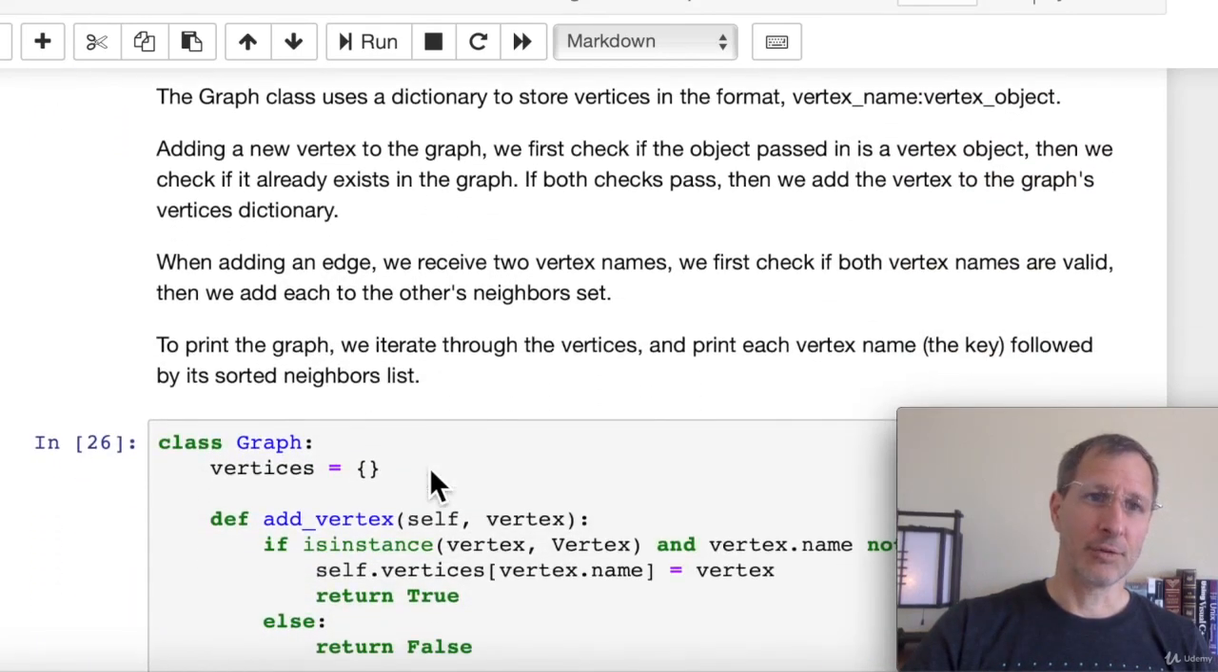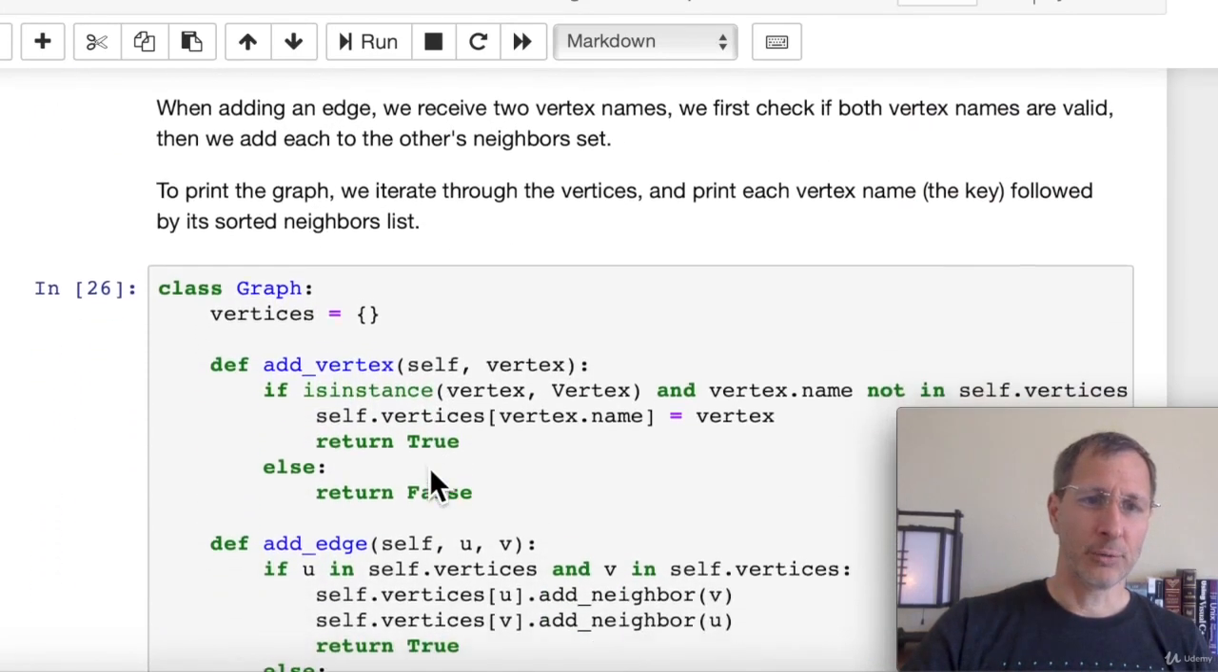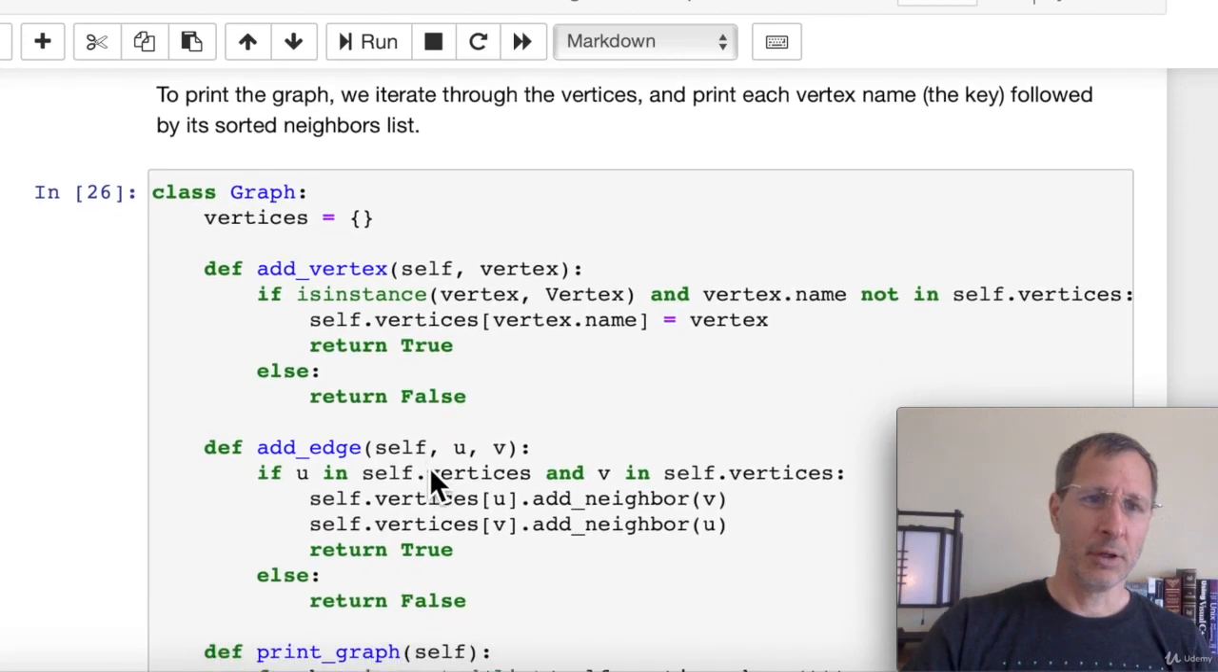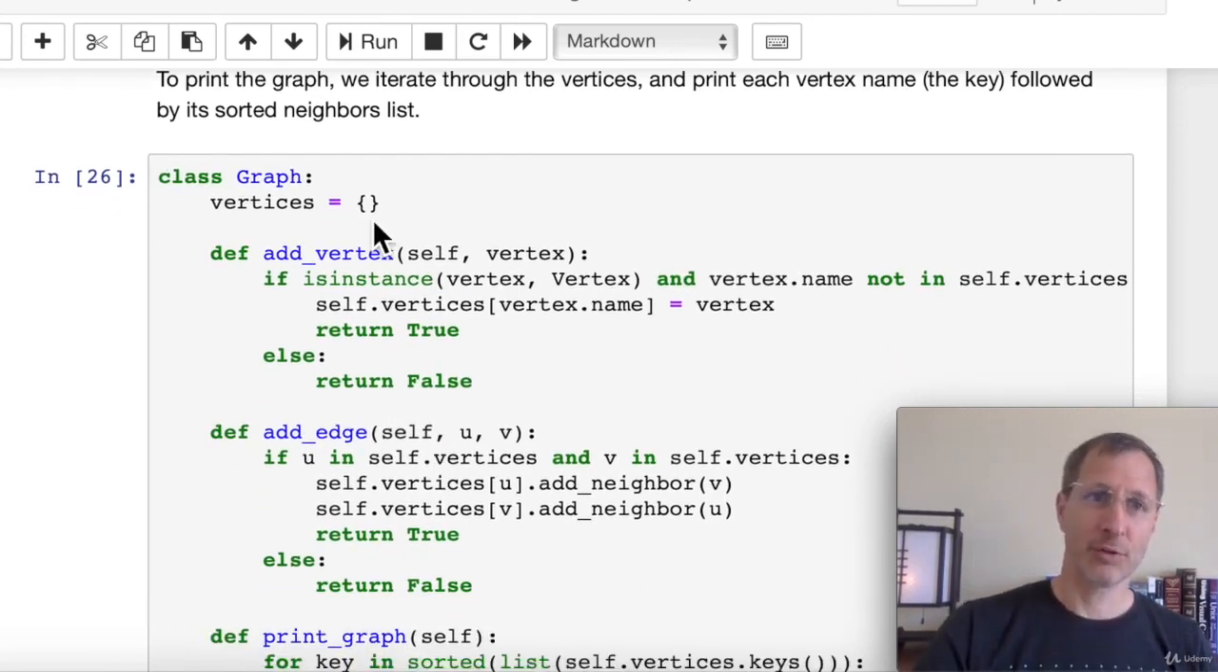Now let's look at the graph class, which is a little more complex. So we have a few different methods here. First, each graph object stores a vertices dictionary of all of the vertices. And that is in the format of vertex name and then vertex object. So from the vertex name, you can always access the vertex object through the dictionary.